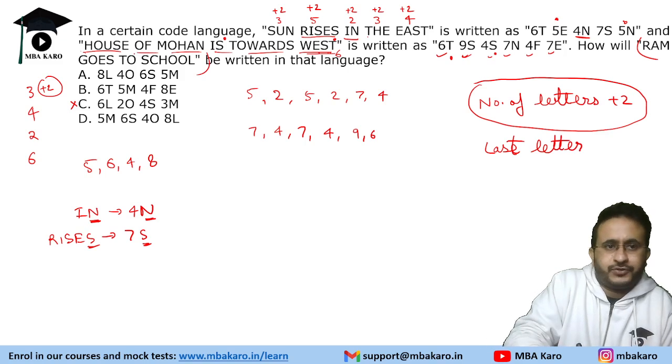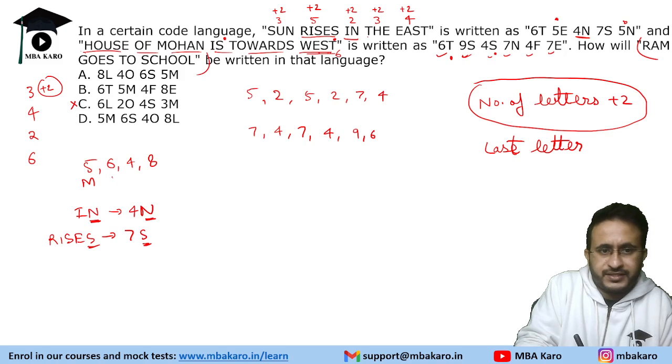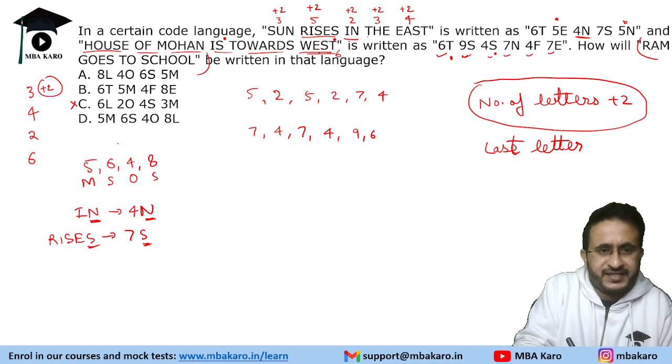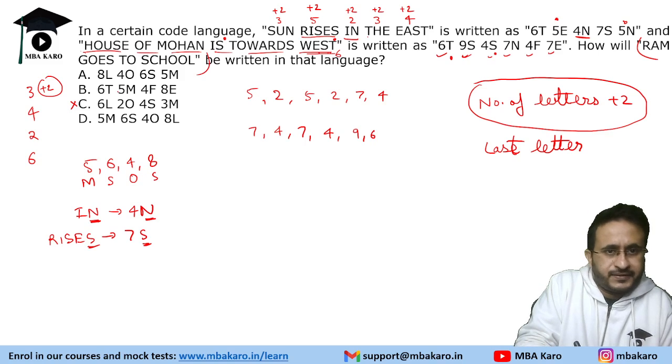Okay, so Ram goes to school. Ram is ending with M, right? Ram goes to school, so we should have 5m, right? Goes to school. So 5m, 6s, 4o and 8s. Sorry, 8l. 5m, 6s, 4o and 8l.